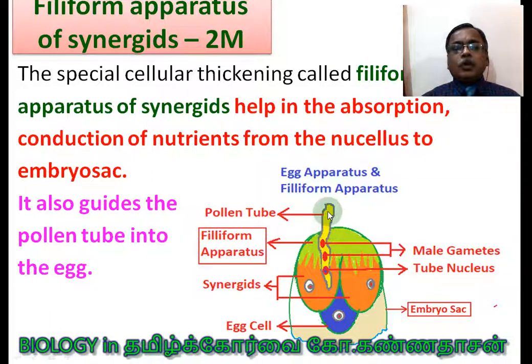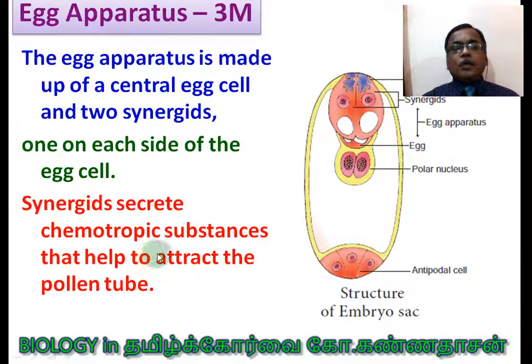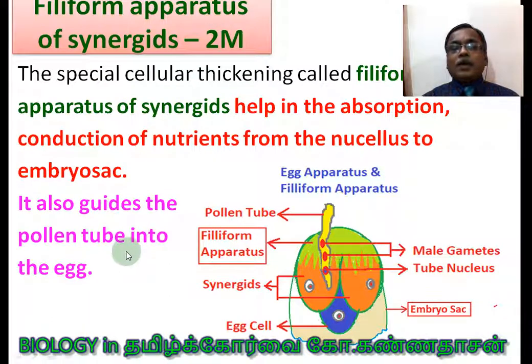Also, as we already learned, it produces chemotropic substances and attracts the pollen tube. You see the development of the pollen tube, with the pollen tube nucleus and two male gametes. It also guides the pollen tube into the egg. So the question can be asked: what are the functions of the synergids? It helps in the absorption and conduction of nutrients, produces chemotropic substances, attracts the pollen tube, and guides it to fertilize the egg.